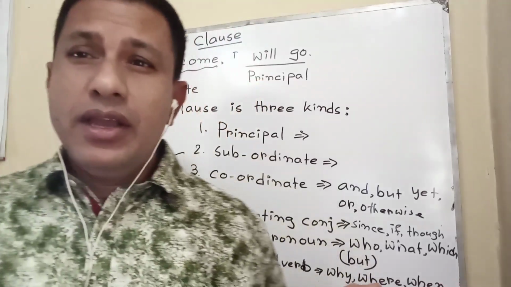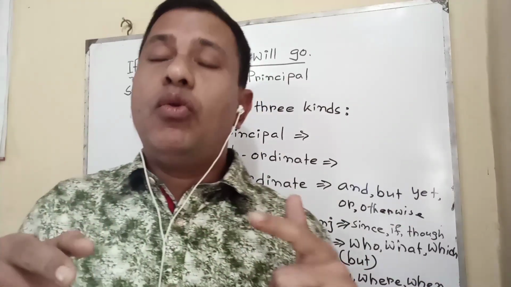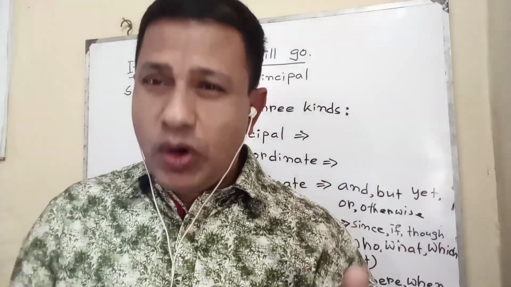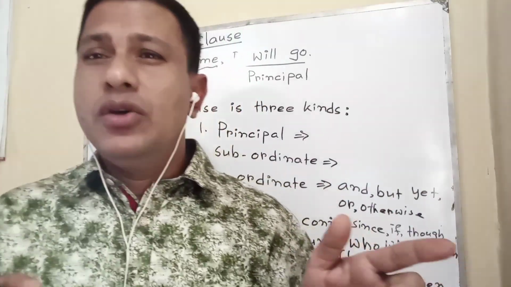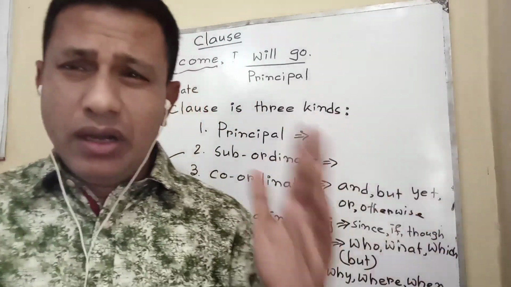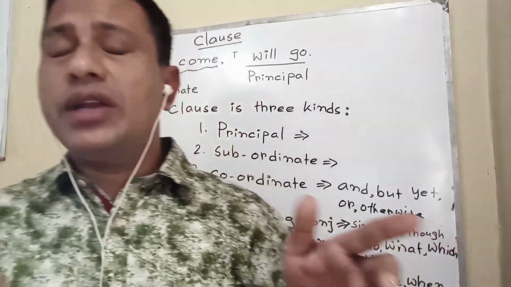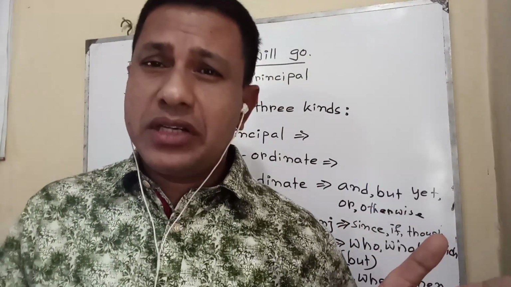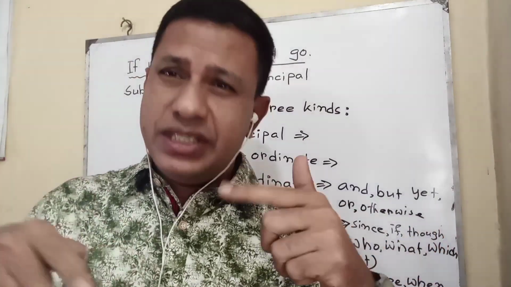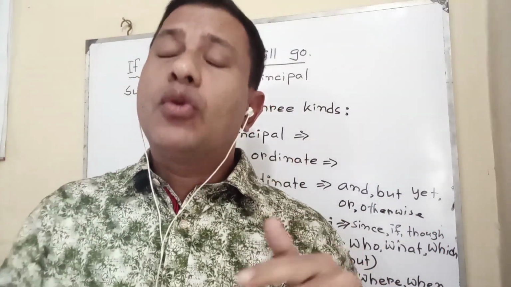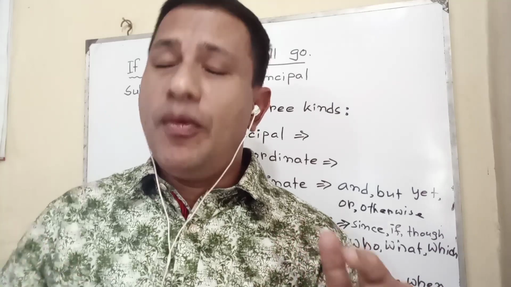You have to identify what type of sentence it is and what type of clause it is. In a compound sentence, one principal clause and one or more than one coordinate clause are found. In a complex sentence, one principal clause and one or more subordinate clauses are found. That means subordinate clause is related to complex sentence, coordinate clause is related to compound sentence.